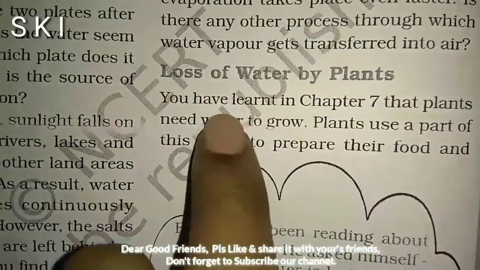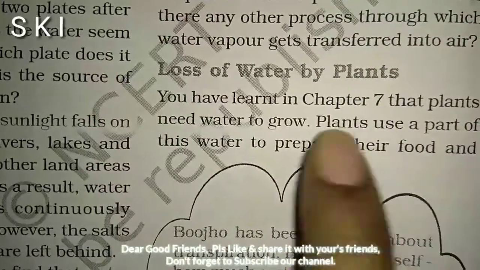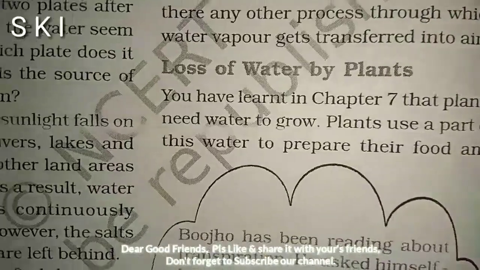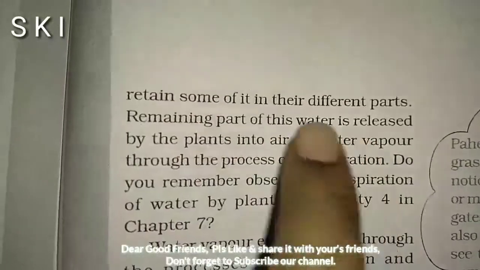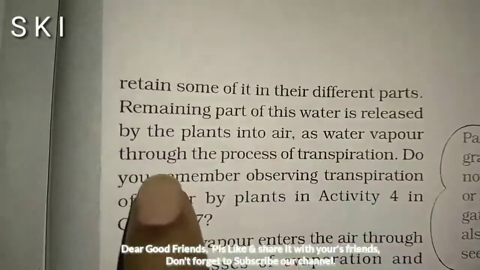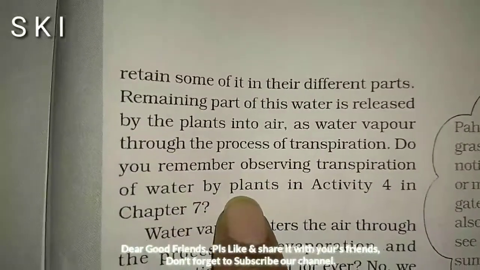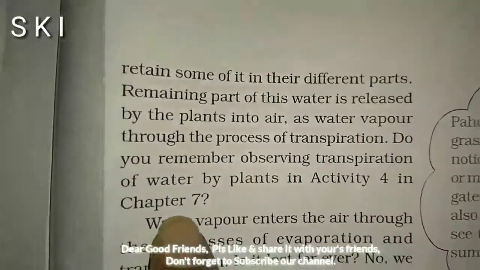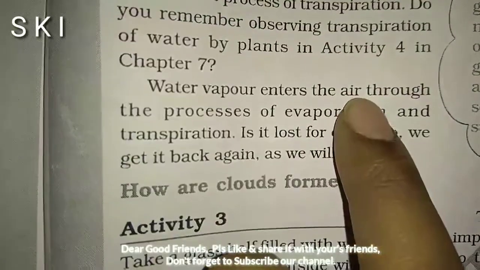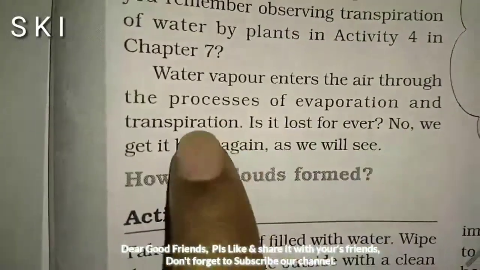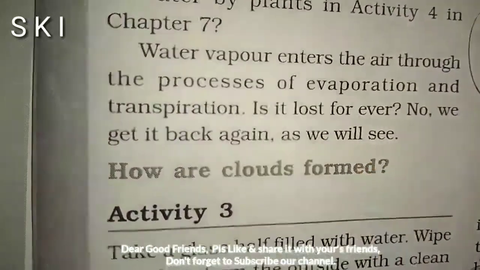Loss of water by plants. You have learned in Chapter 7 that plants need water to grow. The plants use a part of this water to prepare their food and store some of it in different parts. The remaining part of the water is released by the plants into the air as water vapor through the process of transpiration. Do you remember observing transpiration of water by plants in Activity 4 in Chapter 7? Water vapor enters the air through the processes of evaporation and transpiration. Is it lost forever? We get it back again, as we will see.